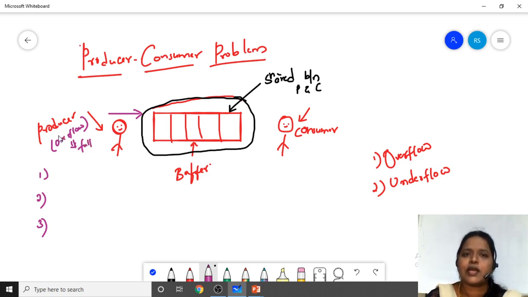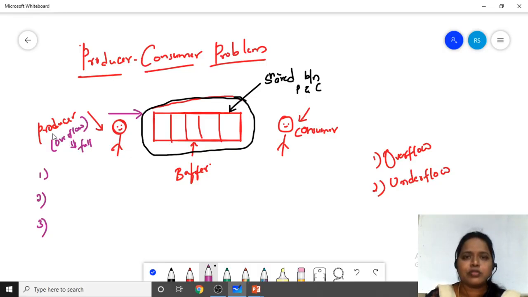So the producer can't produce the items. Is it not? Suppose we have a rack. In that rack we can keep only 10 books. Already 10 books are there. If I want to keep another textbook in that particular rack, will it fit? No. Why? Because it will overflow. Overflow means it will not fit, and it exceeds the limit of the rack. So that we call an overflow.